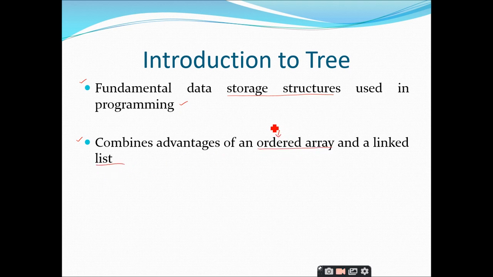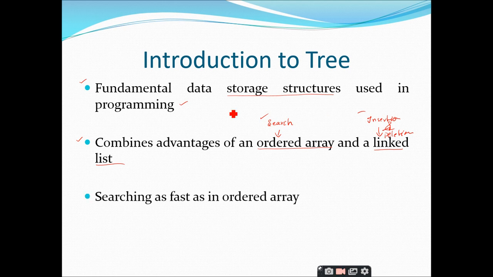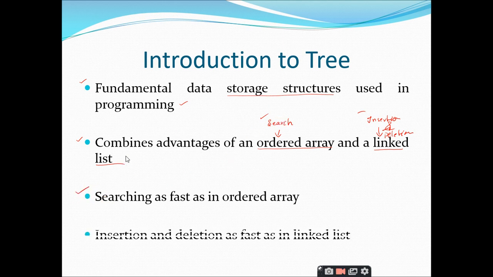The advantage of the ordered array is that it optimizes the search operation, whereas the advantage of the linked list is that we have optimized insertion and deletion operations. So by this we can say that in trees the search, insertion and deletion operations are efficient, right? This is what I have told: searching as fast as in the ordered array, and insertion and deletion as fast as in the linked list, right?